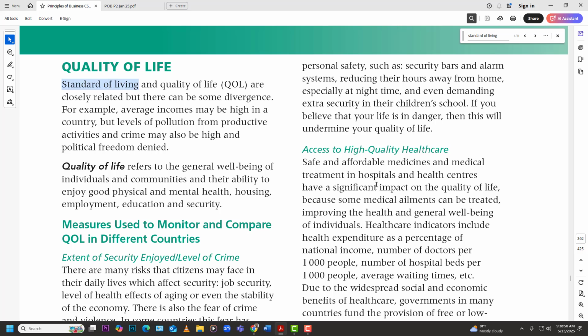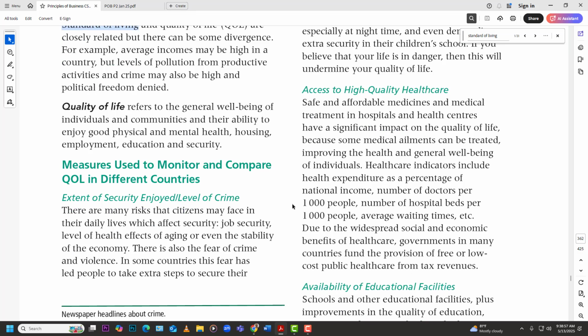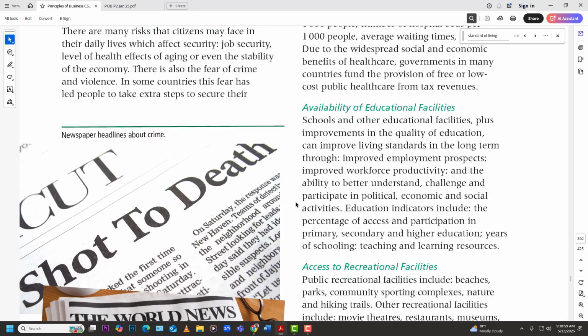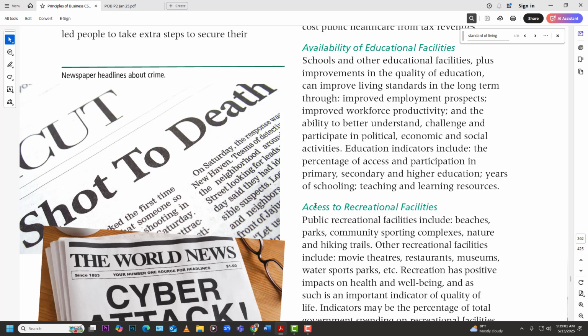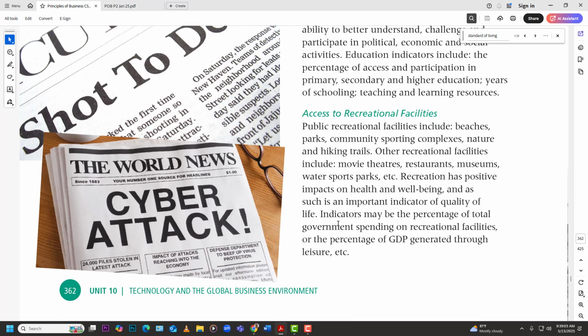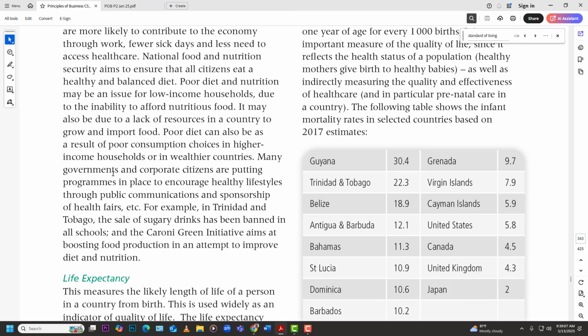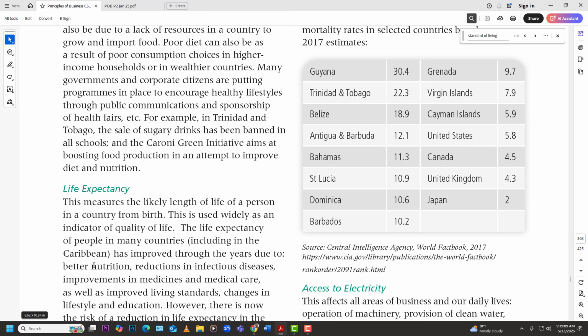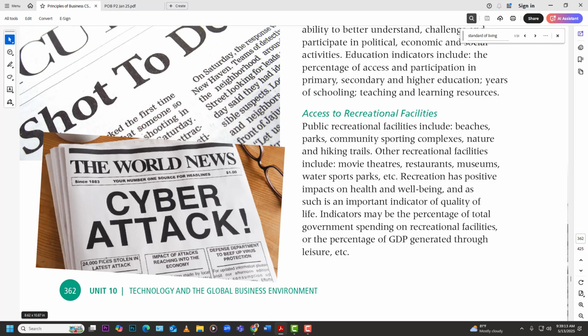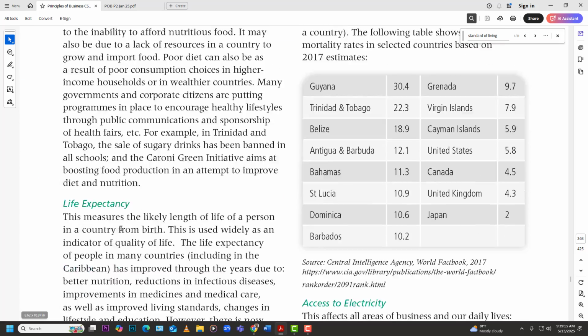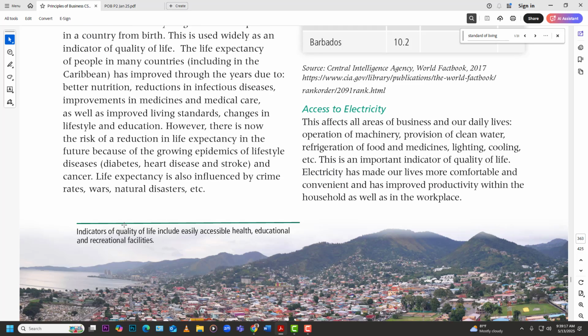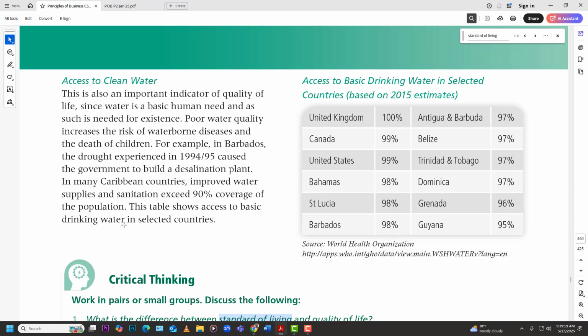And things like access to quality health care, access to quality education, level of crime in the country. Right? Also access to recreational facilities, so you can exercise and stay fit. Diet and nutrition, the life expectancy in the country that determines the quality of life. Also, we're looking at infant mortality rate, access to electricity, access to clean water.